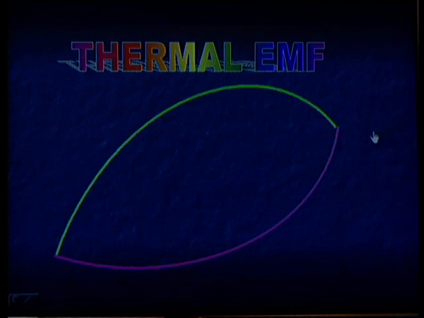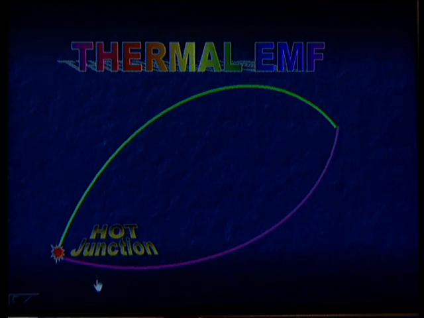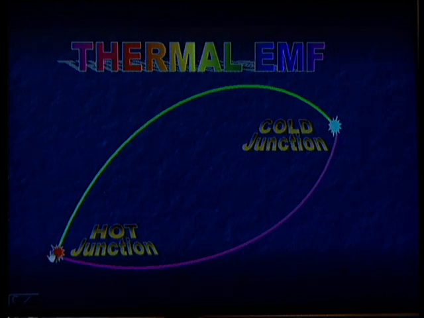This can be used. Let us observe over here. In thermal EMF, we have two different metals, one junction being the hot junction, the other being the cold junction. When a temperature difference exists between these two, an EMF is generated. That EMF can be used for generation of electrical energy. If you place a galvanometer in between, when the electrons flow, it moves the pointer, indicating the flow of electricity.